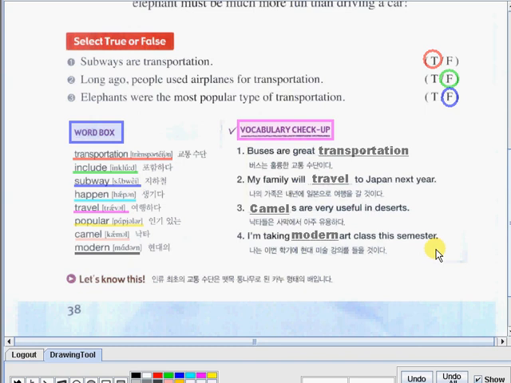I hope you got all the correct answers for this activity.